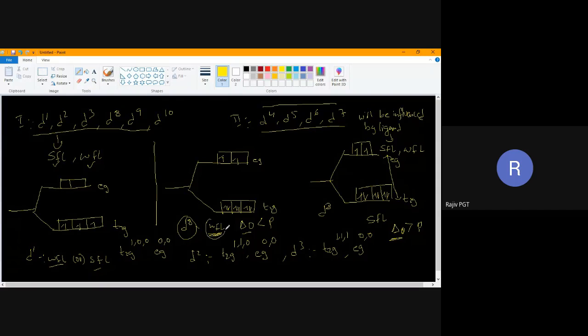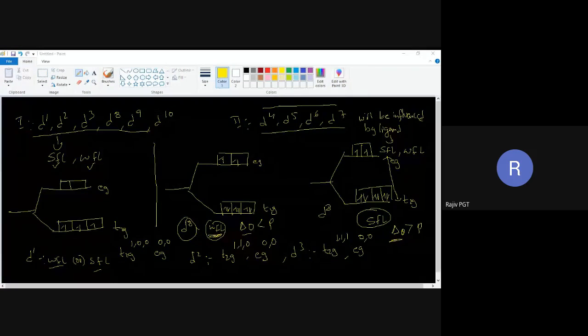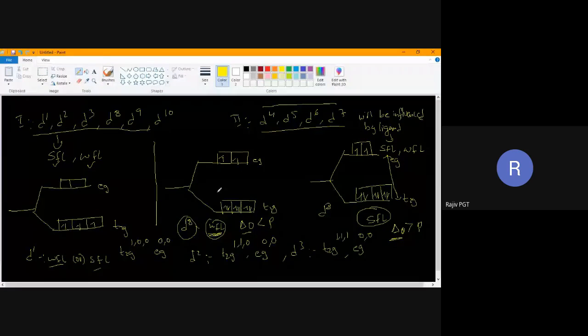This is for weak field. This is for strong field. This is for weak field. That is for strong field. Now, my point is, if I write a representation of this, it will be T2G. Can you say its representation, children? T2G 2, 2, 2. Next, EG is 1 and 1. If I write the other configuration, it will also be the same: T2G 2, 2, 2, EG 1 and 1.